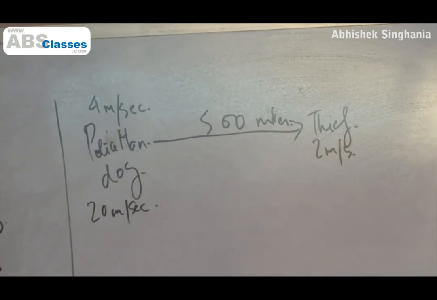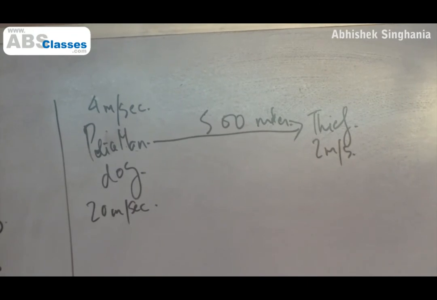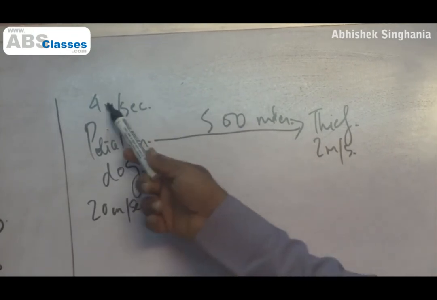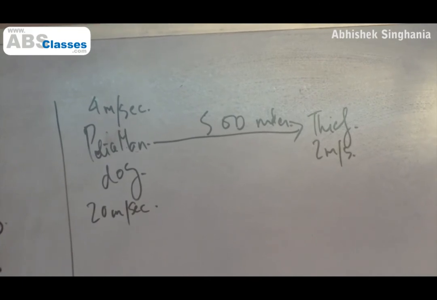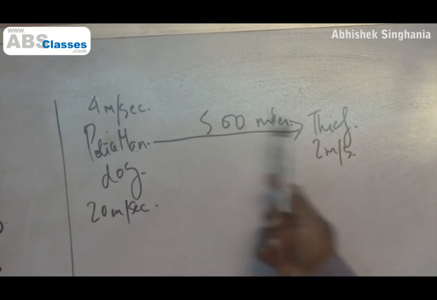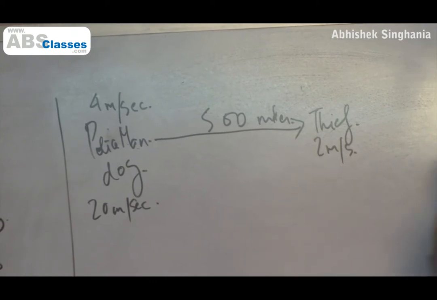So the first question is, in how much time will the policeman catch the thief? Now if policeman starts running towards the thief, he will cover 500 meters at a speed of 4 meters per second in 500 by 4, 125 seconds. But what if the question also says that the moment policeman saw the thief, by a stroke of luck, thief also managed to sight the policeman. The first reaction of the thief will not be to run towards the policeman and embrace him, catch me if you can. He will run away from the policeman.